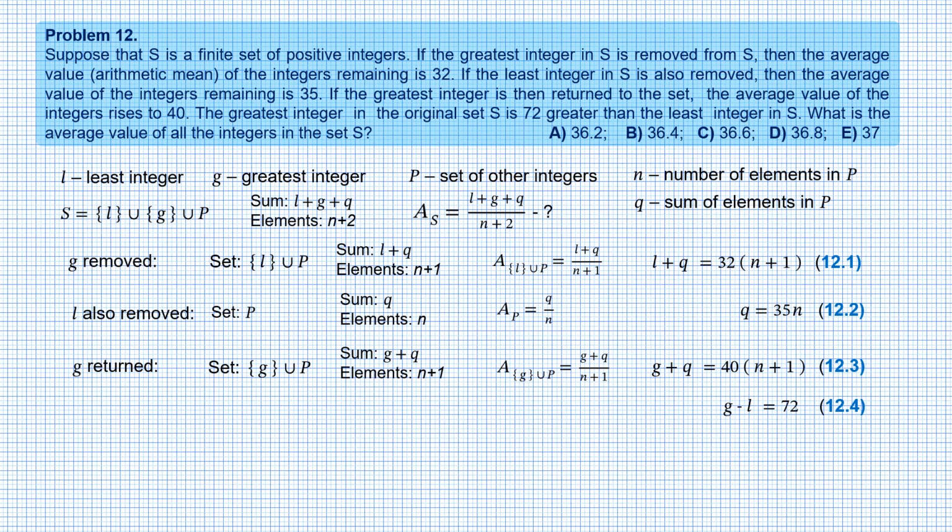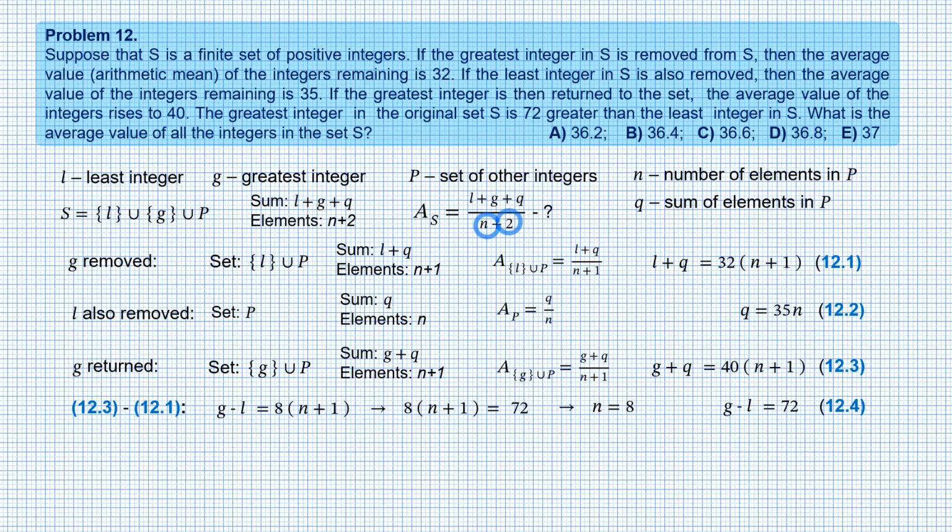Too many equations, you may think. Not at all. Let's subtract 12.1 from 12.3. We get G minus L equals 8 times N plus 1. But according to 12.4, G minus L is just 72. So we get 8 times N plus 1 is 72, and N is 8.